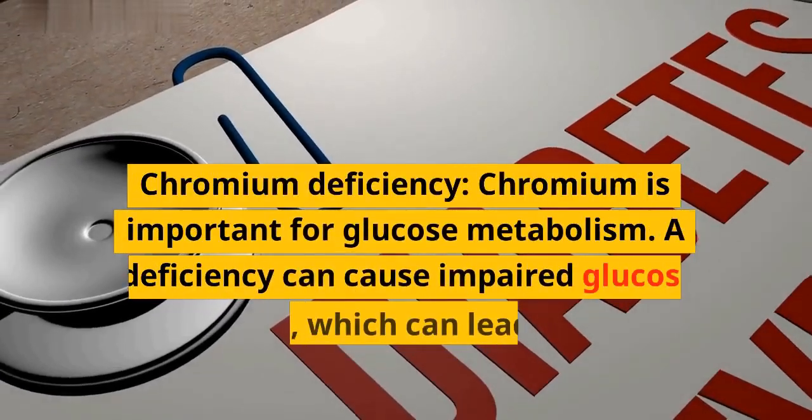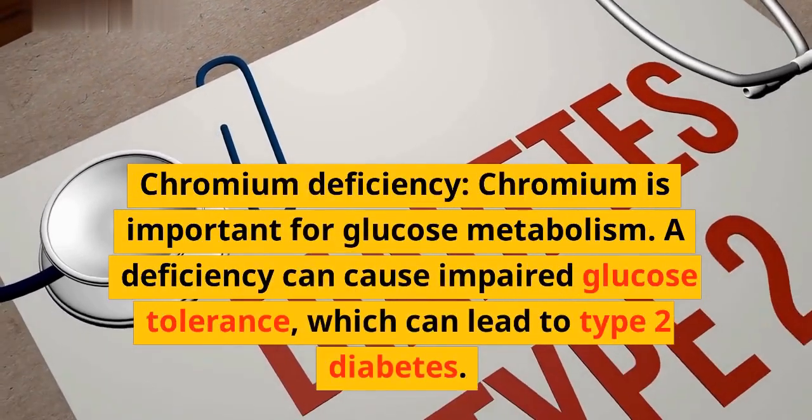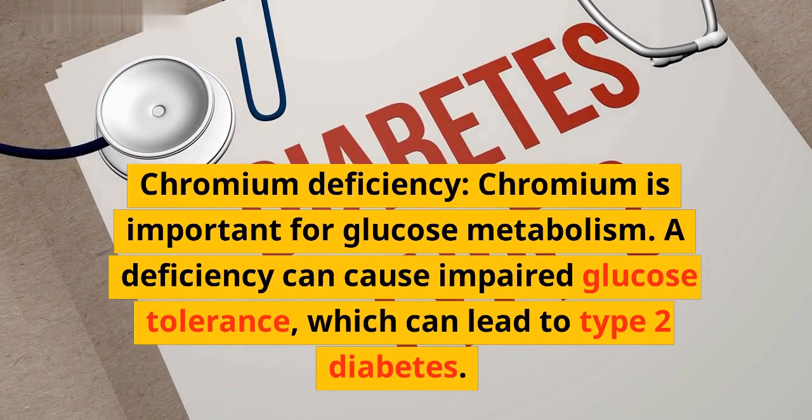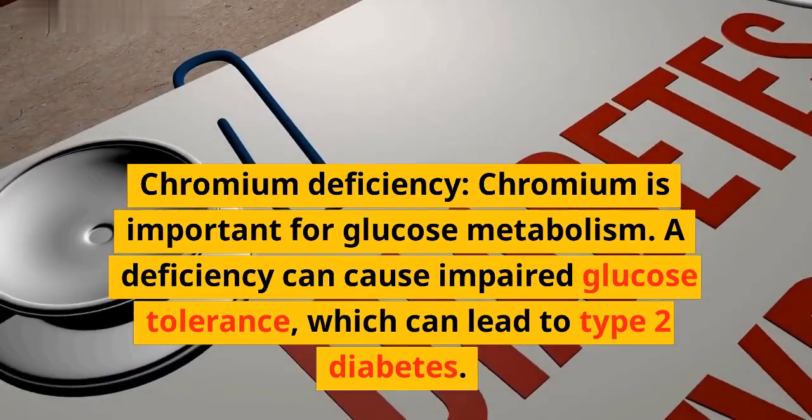Chromium deficiency. Chromium is important for glucose metabolism. A deficiency can cause impaired glucose tolerance, which can lead to type 2 diabetes.